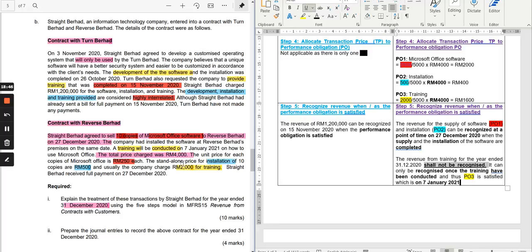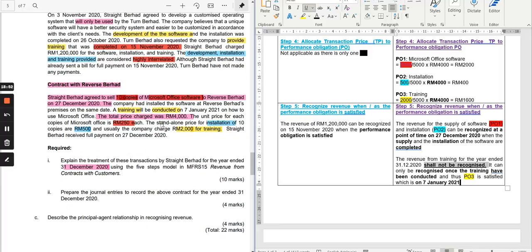the training, if you can see the information given, the company usually charged 2,000 for training. Training will only be conducted by 7th of January. So next year, we are now in year 2020.